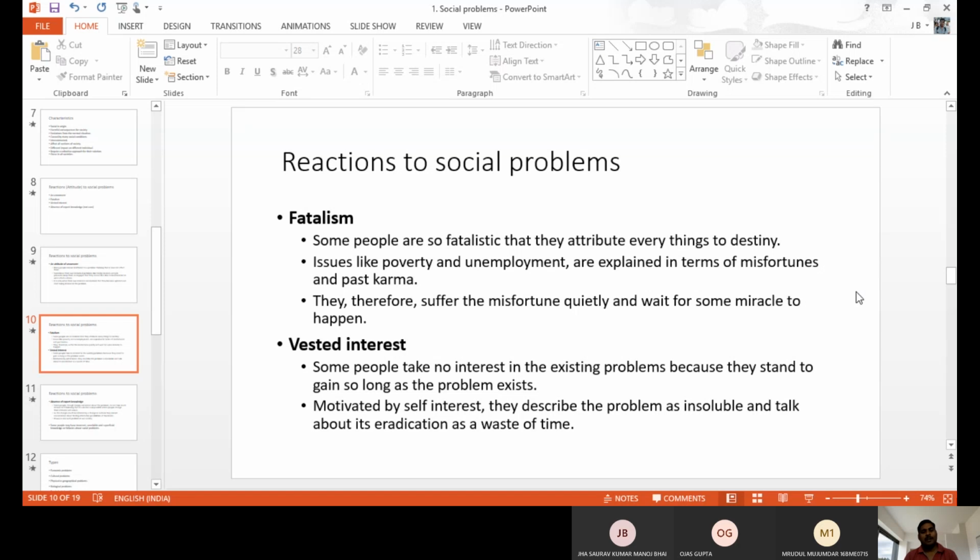Next one, waste of interest. Waste of interest means people think like the unconcerned, or the people always have a negative mindset about social problems. They may think we cannot solve it. It takes a long time. It takes more money. It cannot be solved. We have a number of issues behind that. That type of people are there. They may think that it is a waste of time, a waste of interest. We cannot solve it. They may have these negative attitudes. It is also a reason why we have social problems in our society.